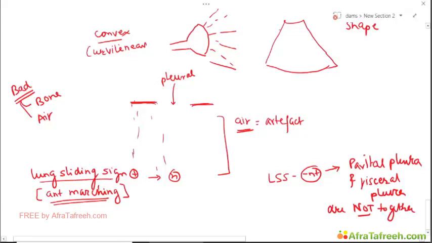Then you find lung sliding sign. If it is absent, this means that these are not together, which could be seen in cases of pneumothorax. It could be seen in many other cases as well, but to make it simple for you guys, if this is absent, this is suggestive of a pneumothorax.